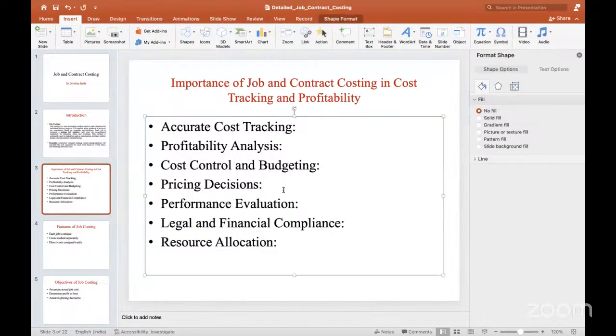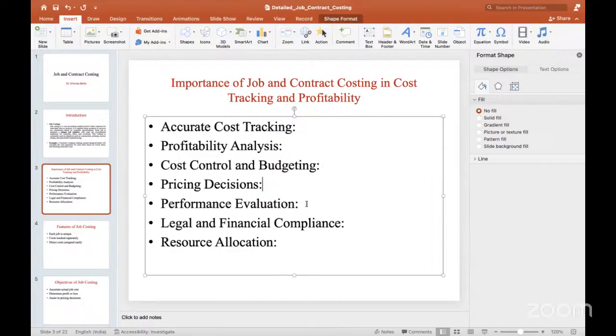And pricing decision. To determine the price of a particular product, if you know the cost of that product, then only you are able to decide the price. If you don't know the cost of the product, you are not able to decide the price. So to make pricing decisions for the particular product, job costing will help.